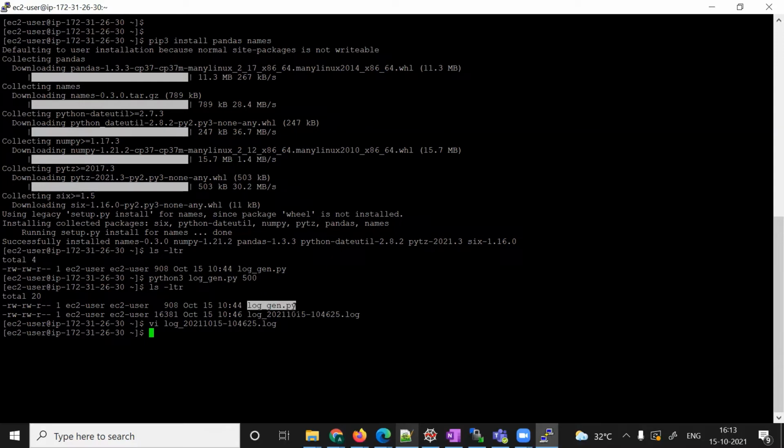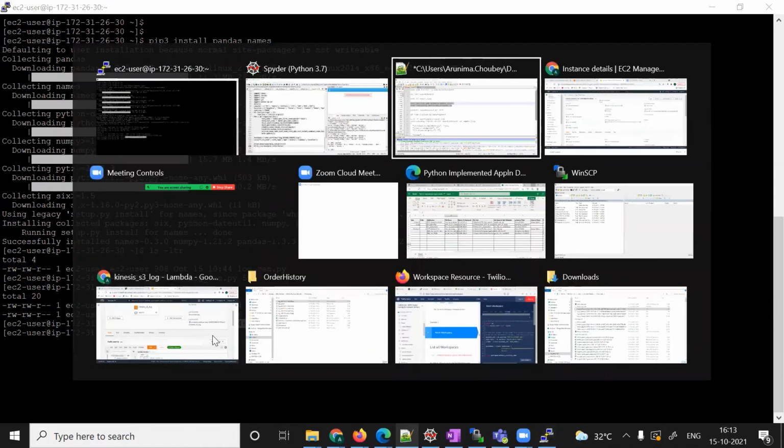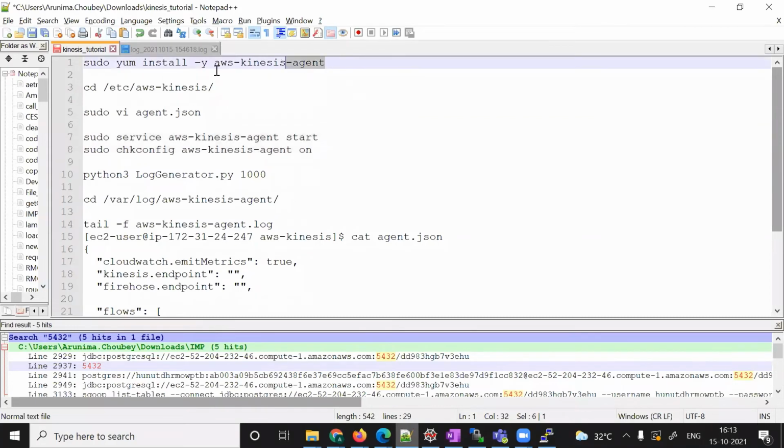Okay. So now whenever the log is created, I want my Kinesis agent to take it and deliver it to the Kinesis Firehose delivery stream. And from the delivery stream, we have configured S3, so this data will go to my S3 bucket. That is my use case. For that, we need to install the agent, so you need to run this command to install the Kinesis agent.